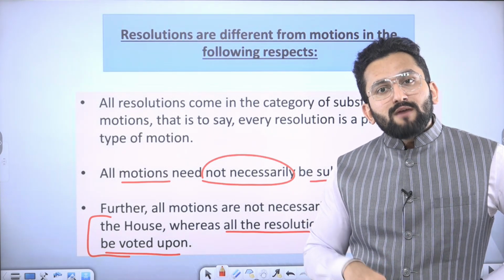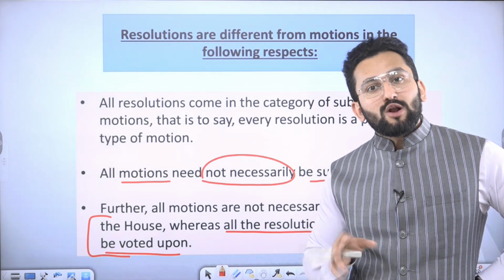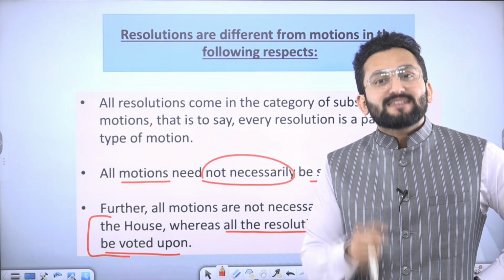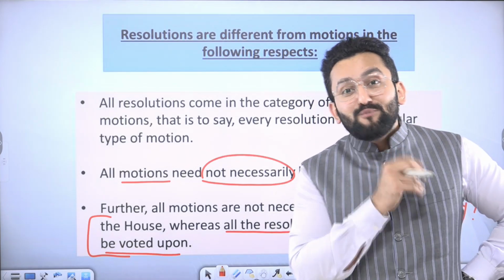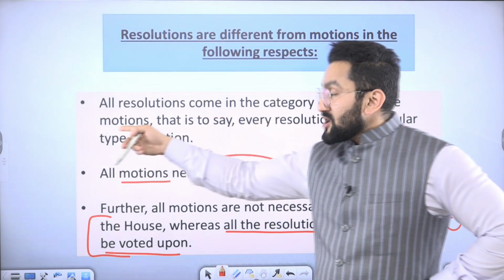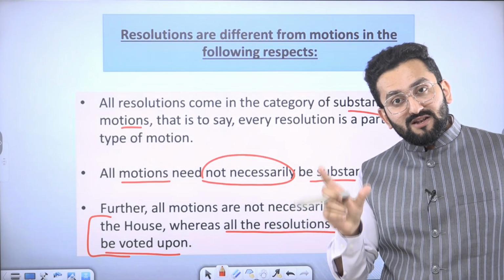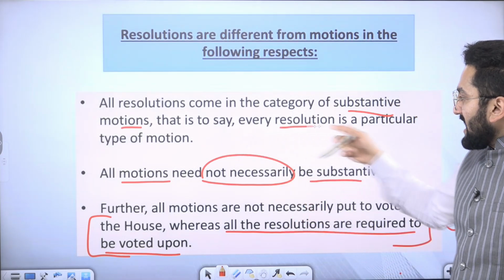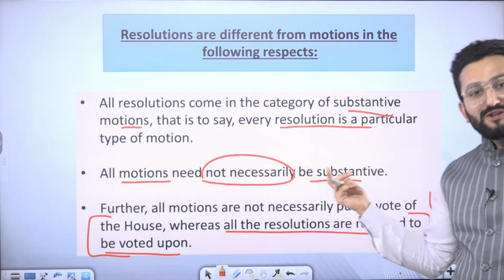Why? Because the purpose of a resolution is to actually have an impact outside or inside out of this resolution. It means the House has this stand and this stand should have this impact. But this is not a necessary condition in case of motions. All resolutions come in the category of substantive motions. What was a substantive motion? Independent, extensive, complete motion, right? That is to say, every resolution is a particular type of motion. All motions need not necessarily be substantive, right?